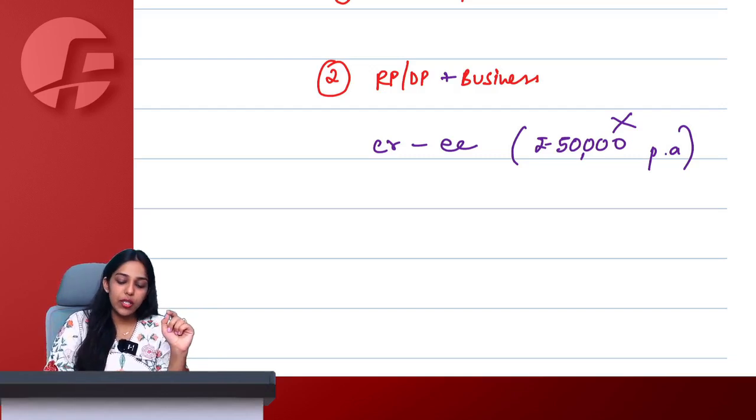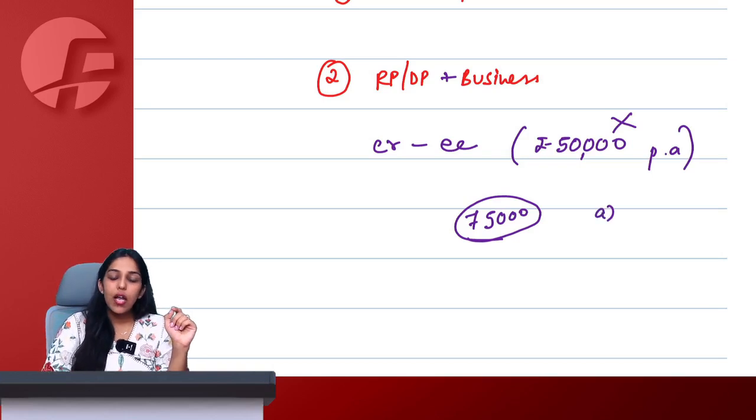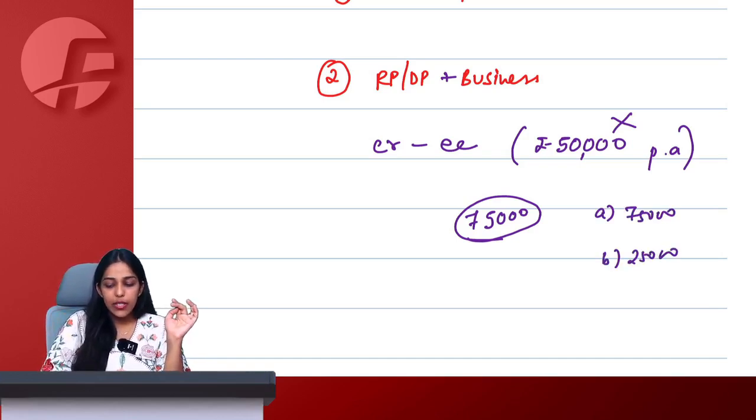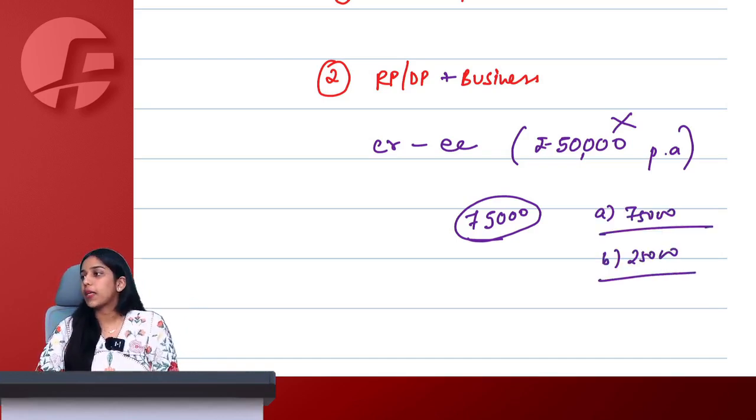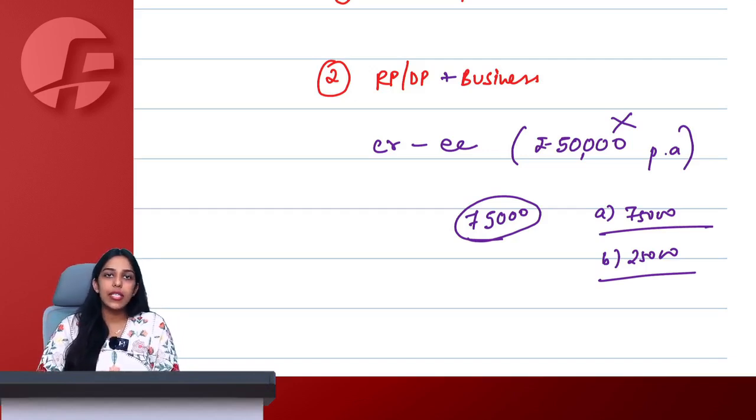Let's say a gift worth 75,000 is given to an employee. Then it becomes a supply. My question is, what will be the value of supply? Entire 75,000 or only 25,000, that is above the 50,000 limit? It is only distinct person, related person and distinct person. That is what is written in the Act.